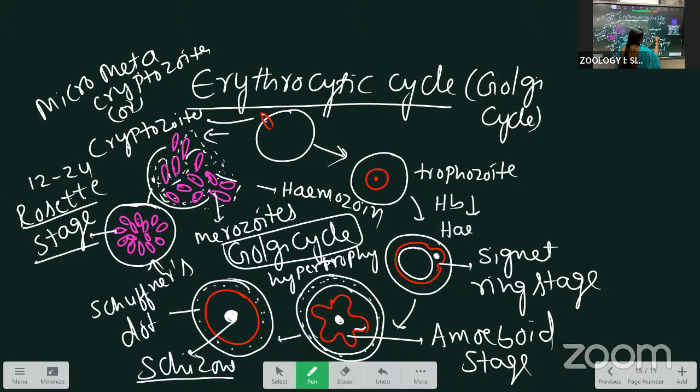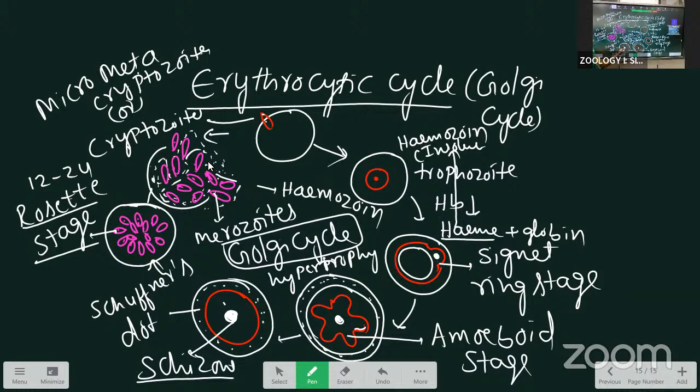The globin part is totally taken by the parasite as food, and the heme part remains. That soluble heme is converted into insoluble hemozoin. This is also called malarial pigment. When the hemozoin is released, fever and chills will come in the patient.